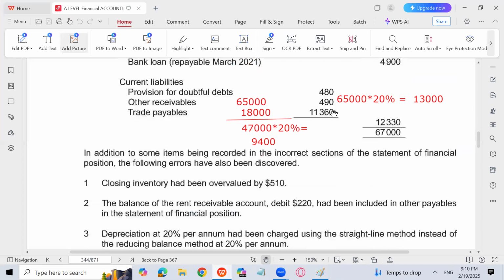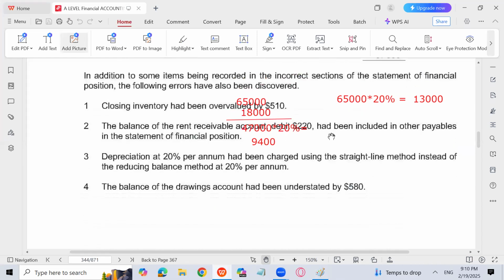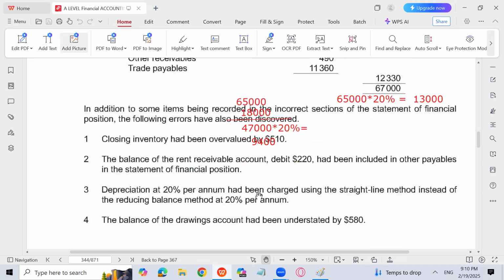The examiner has stated that closing inventory has value, but the problem is this, that the rent receivable debit balance has been recorded in other payable only in the statement of financial position. It means that that error has not occurred in the calculation of profit. मतलब प्रॉफिट की कैलकुलेशन में ये ठीक किया गया है, प्रॉफिट की कैलकुलेशन में ये गलत नहीं है,